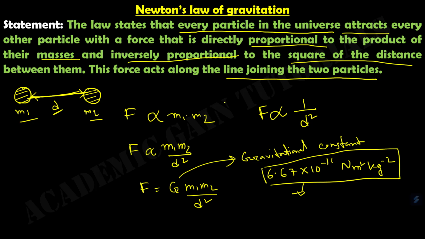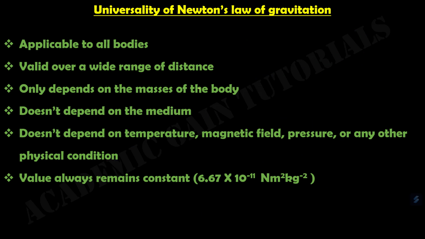So this is known as gravitation, and gravitation is very important because with the help of this we derive many equations. We know the laws of nature. So we have to remember this equation, the final equation, by deriving Newton's law of gravitation. Now we'll see some universality of Newton's law of gravitation.